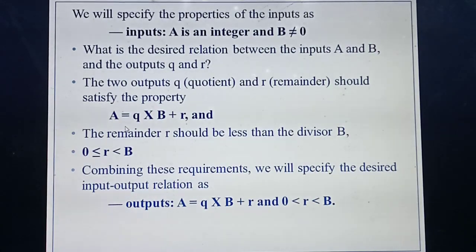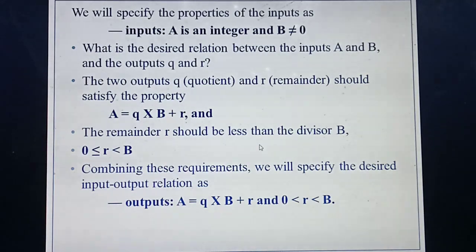Then you are going to define the output property. The input property has already been defined. What is it? A should be an integer and the value of B will not be 0. Next, you are going to find the input and output relation. That you have already found: A equals Q into B plus R. Then you are going to define the property of the output. The remainder should be less than the divisor. Then only can you divide, isn't it?